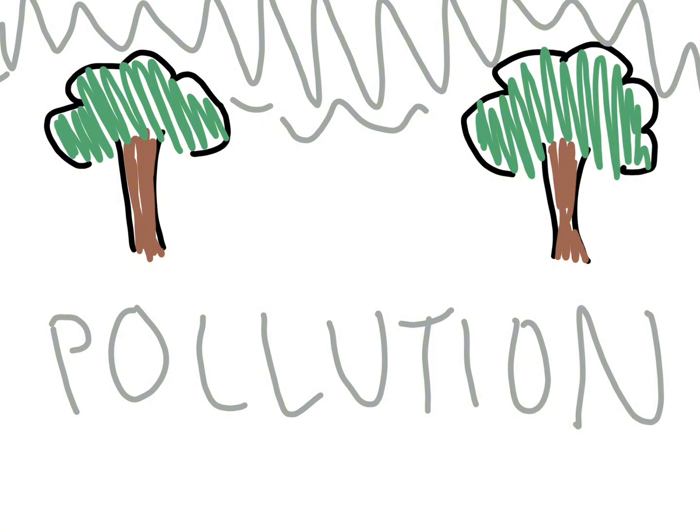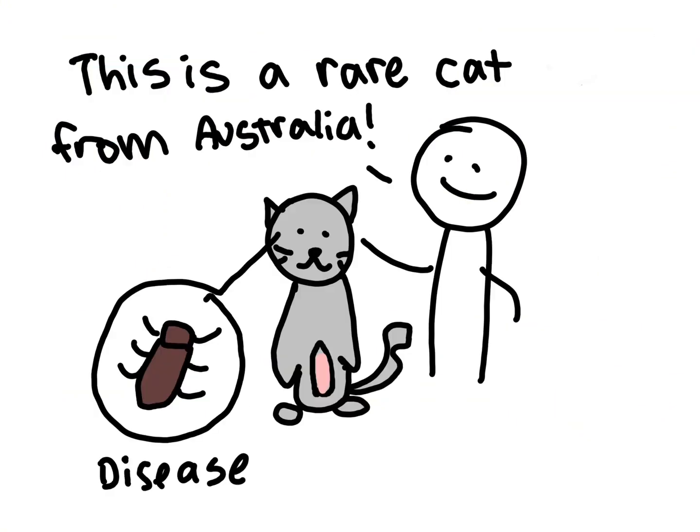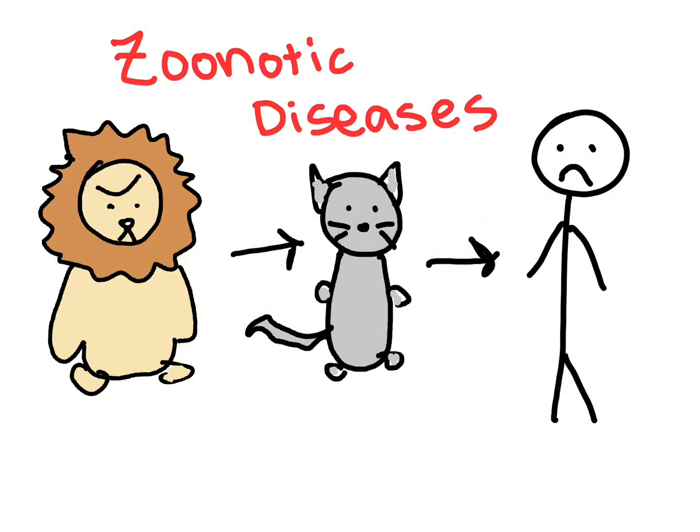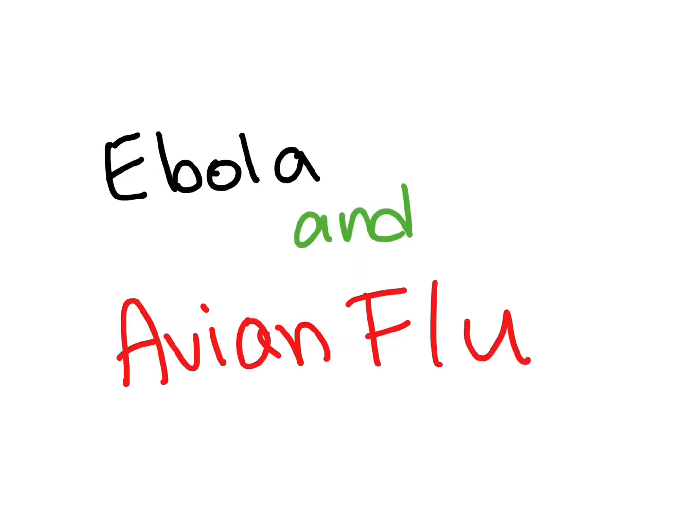Diseases and health problems can also be greatly influenced by the environment. Globalization of international travel increases the risk for infectious diseases, and new organisms can appear from mutations and can be transmitted through wild animals to domesticated animals and then to humans. Those are called zoonotic diseases. An example is Ebola and avian flu.